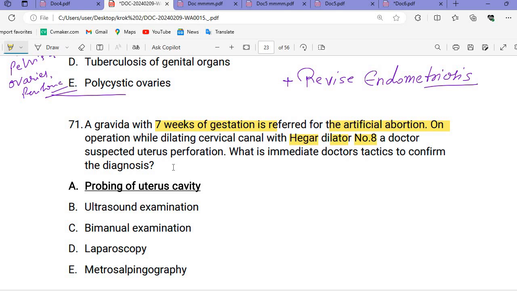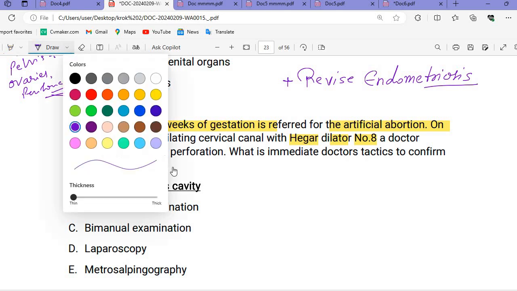So what is the immediate doctor tactic to confirm the diagnosis? Bring a telescope, search how far it went inside and how much the uterus has perforated. So that is what we call the probing of the uterus cavity. We call this the probing of the uterus cavity.